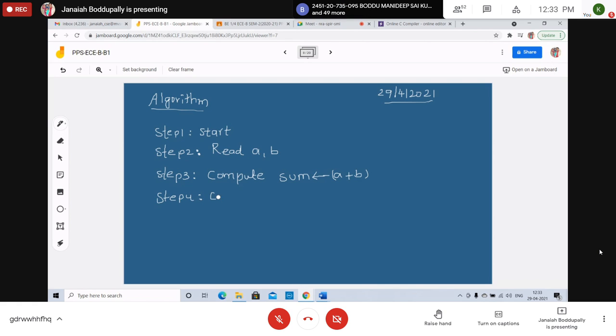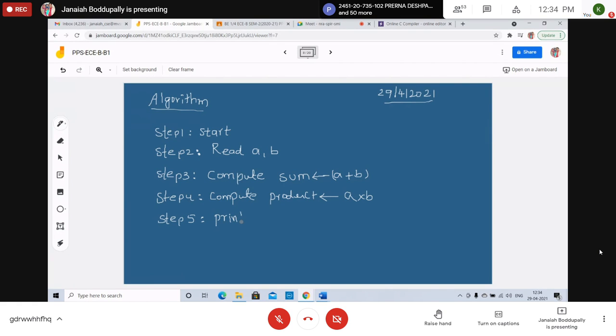Step 4: product also compute. Compute product, A into B. Step 5: next, write or print or display.